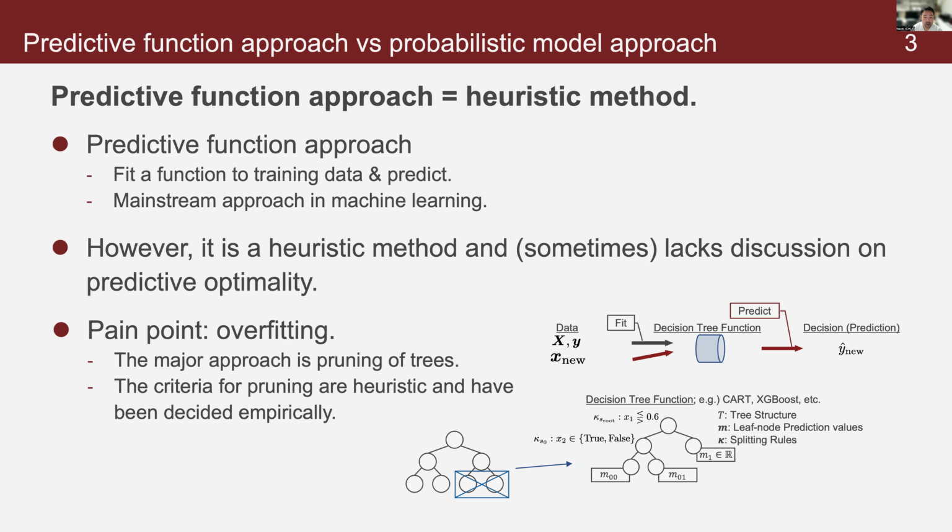However, this approach is mostly heuristic and lacks discussion on predictive optimality. In practice, decision trees suffer from overfitting, and the major approach to avoid overfitting is pruning. However, pruning criteria are heuristic and often determined empirically.